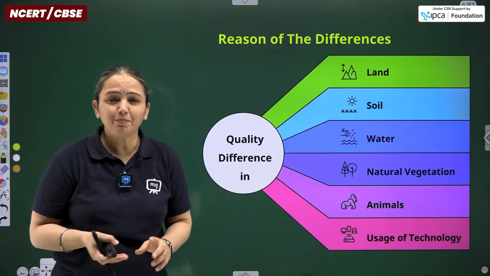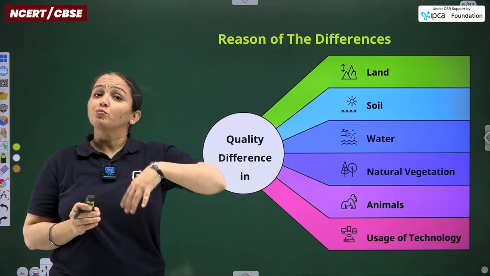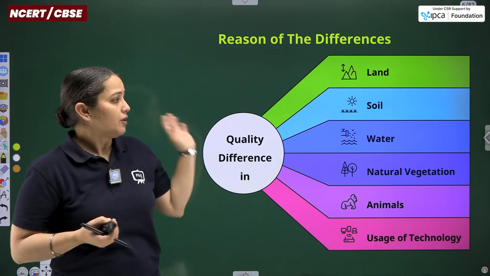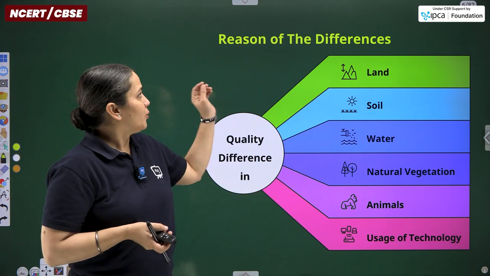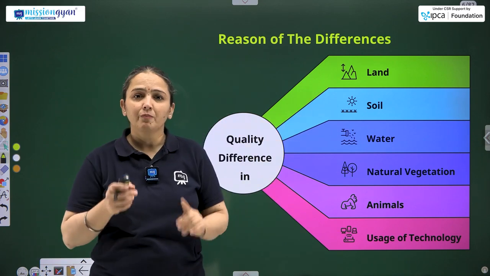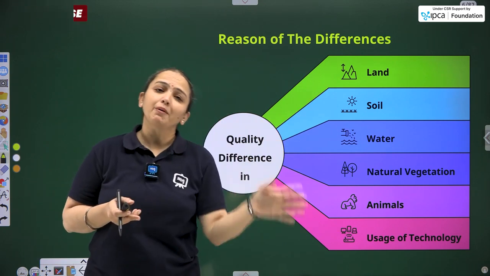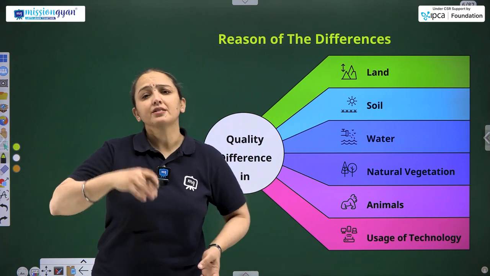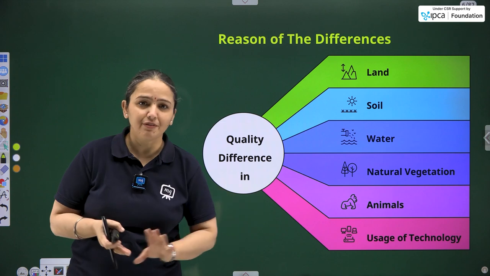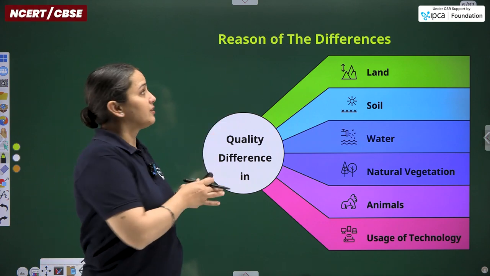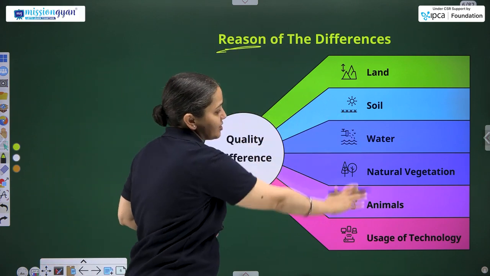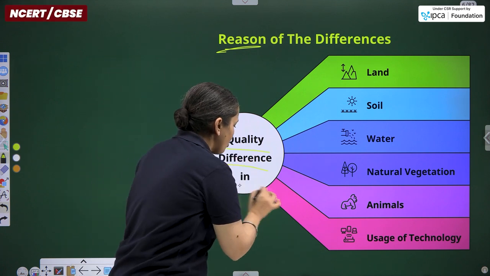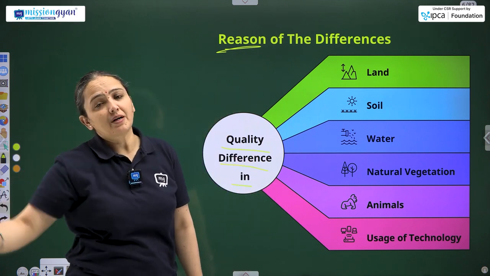Moving ahead with the descriptive part. Description becomes easier if we understand with the help of images or flow charts. So for your help, here is one. We are going to talk about the reasons for the differences. We have just discussed that in different parts of the world, different types of people are living in certain kinds of climatic conditions and relief features. So the reasons are given in this entire flow chart. We have the quality difference of the lives living in different parts of the world.